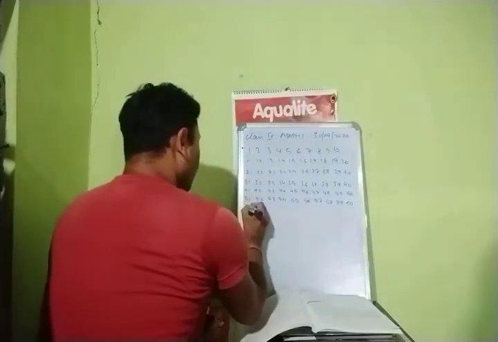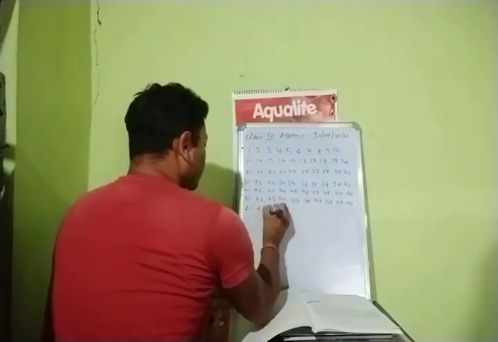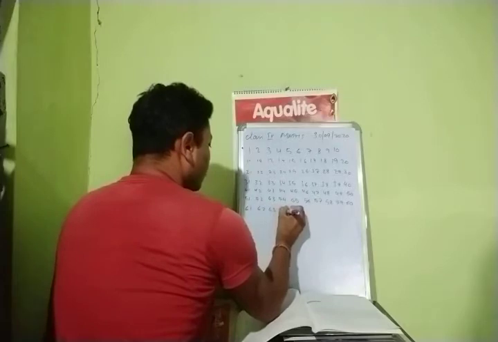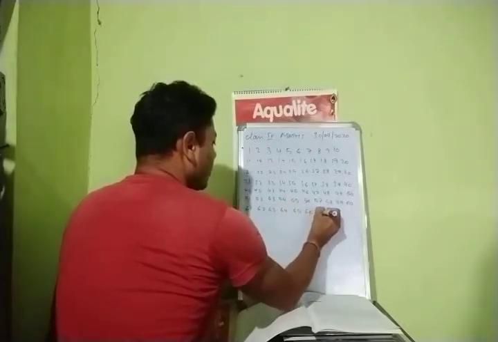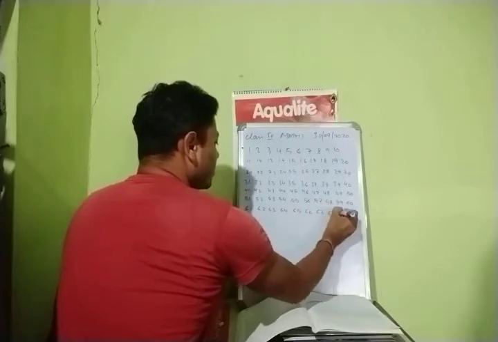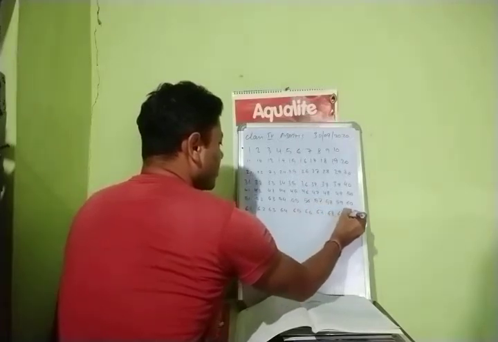Then 61, 62, 63, 64, 65, 66, 67, 68, 69, 70.